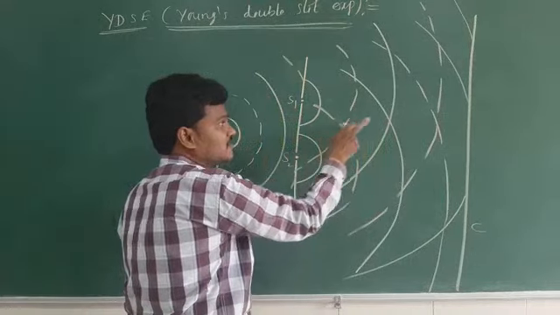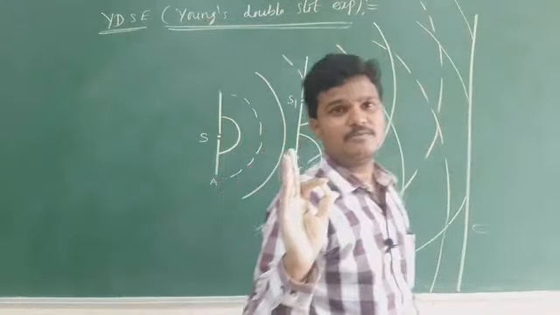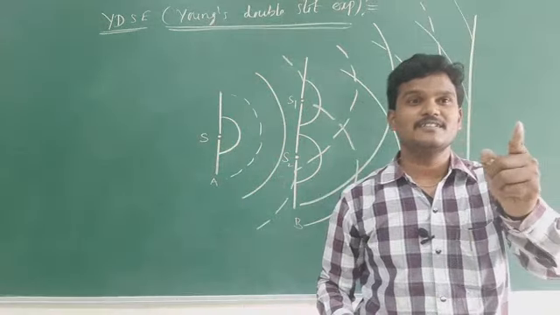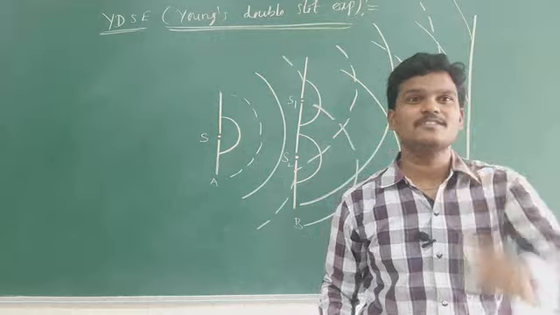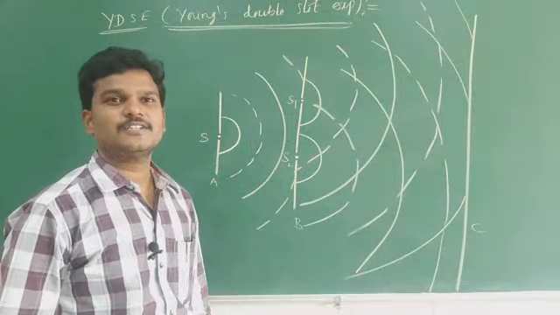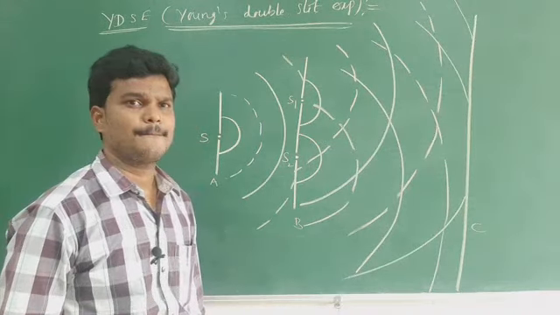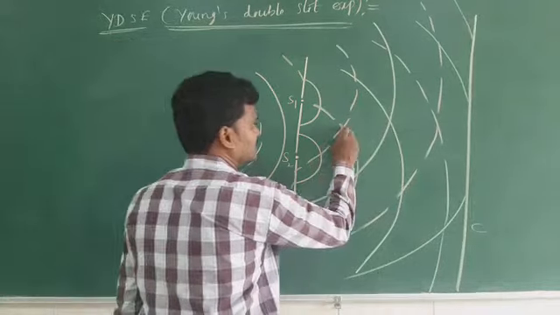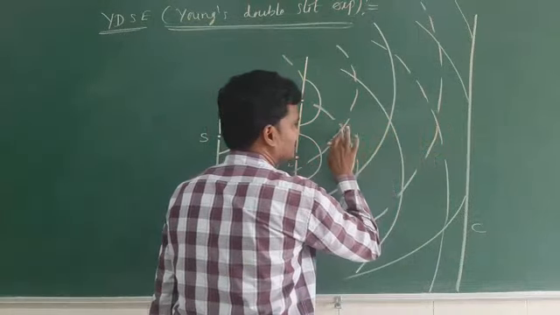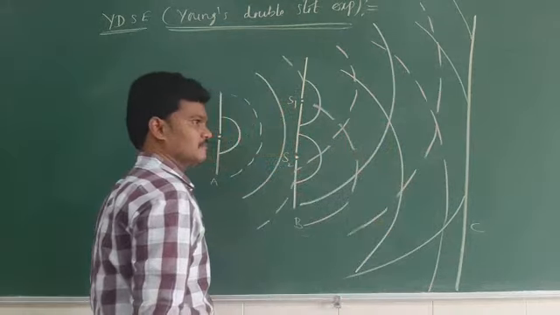If the crest of one wave coincides with the crest of the other wave, or the trough of one wave coincides with the trough of the other wave, then the waves are said to be in constructive interference or destructive interference? Constructive interference. See, this is trough, crest, trough. In this part, what type of interference will take place?